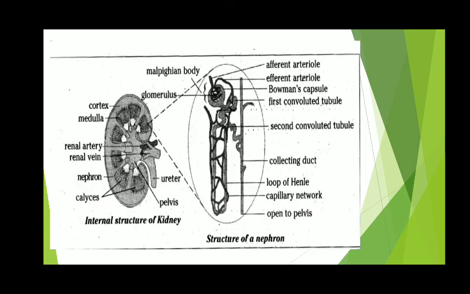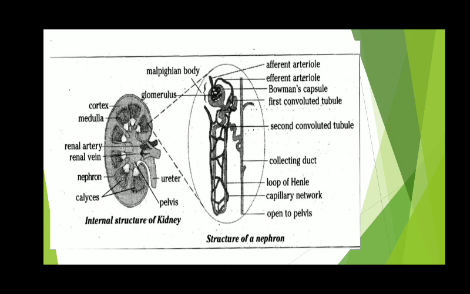This was the structure of the nephron, and we saw that the kidney has excretory units which are known as nephrons. We saw that the nephron has two parts. First, the upper end is a cup shaped bag that is known as Bowman's capsule, and the lower end is a tube that is known as tubule.